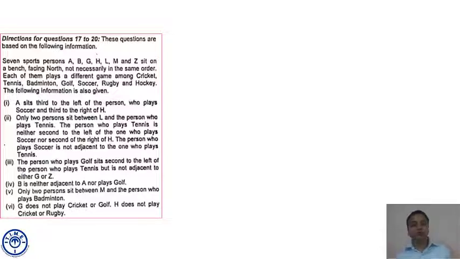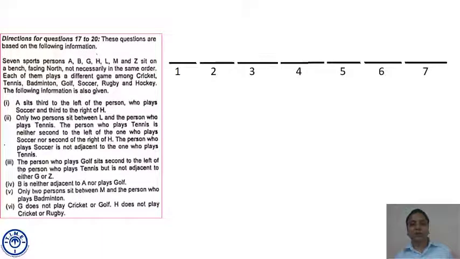Now, there are two things you have to mark. One, we make 7 positions, assuming all are facing north. This we discuss because in this manner, their left becomes our left and their right becomes our right. Now, you have to place names also as well as the game which they play. The game and names both are to be plotted on this linear arrangement. So we write name on the top of the line and games at the bottom of the position. So we distribute them into two parts.